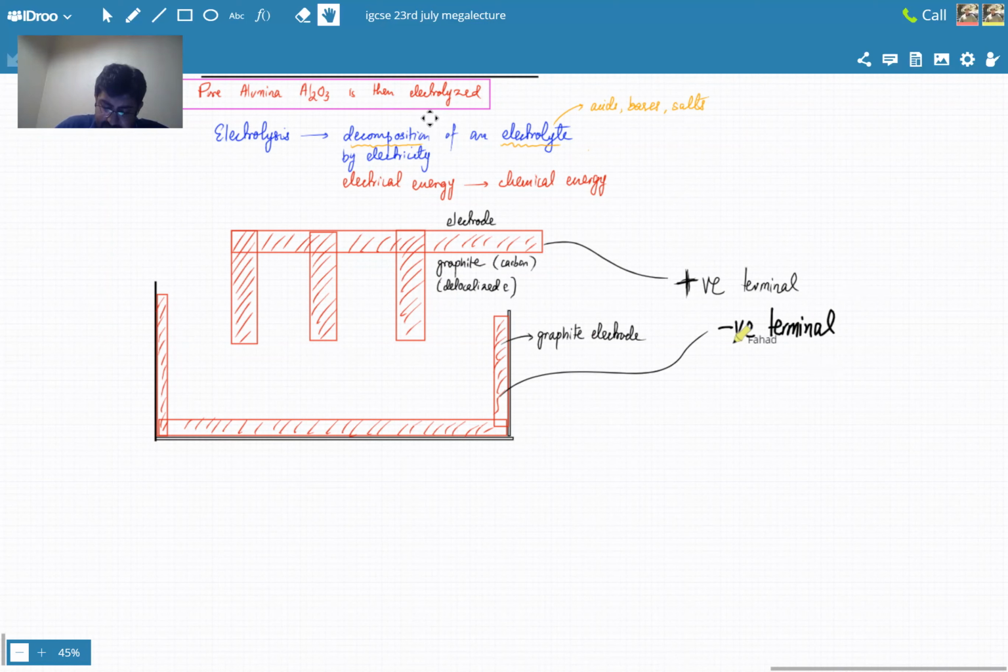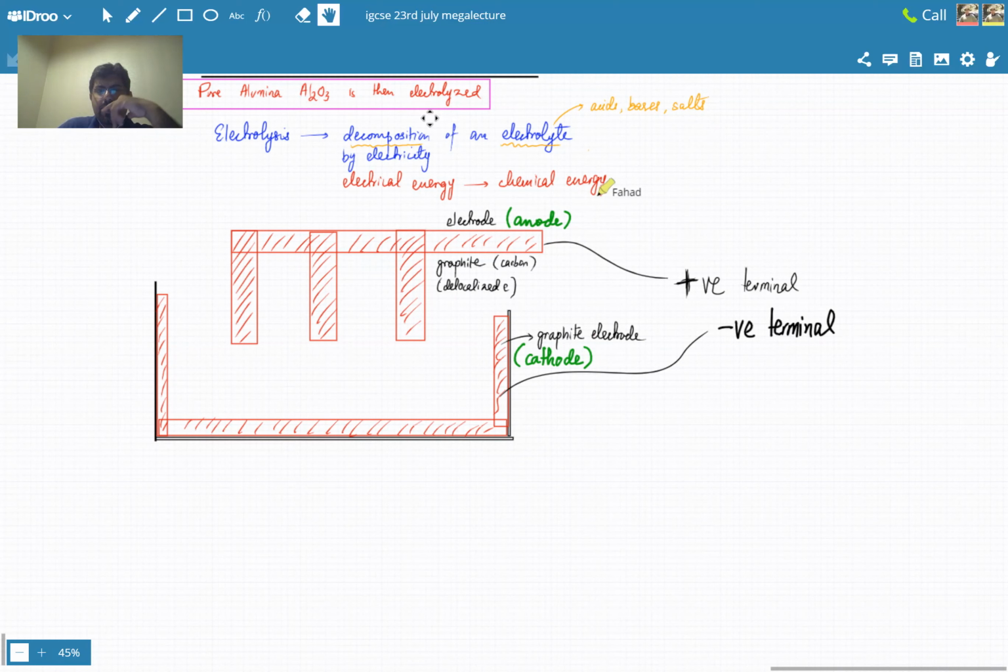And remember, the negative terminal is also known as the cathode. There's another word that's given to it. Okay, so it's a name that you give. Actually, I wrote it wrong. It's the negative terminal, so this should be at the other end. The negative terminal is also known as the cathode, and the positive terminal is known as the anode. These are just names that are given to the positive terminal and the negative terminal.